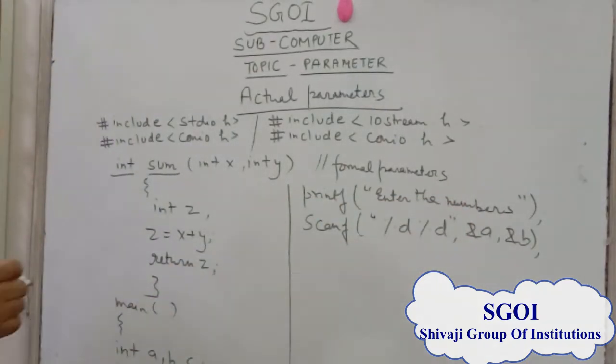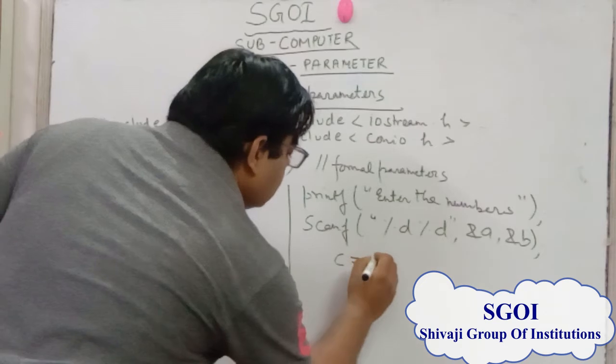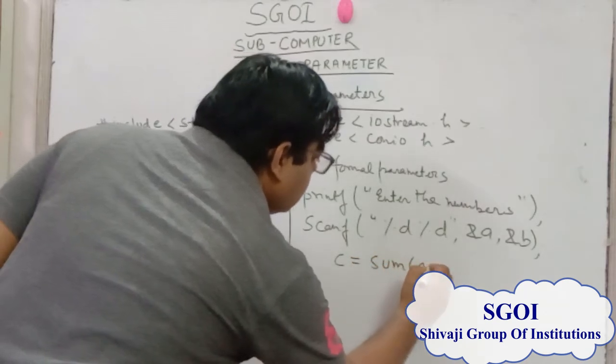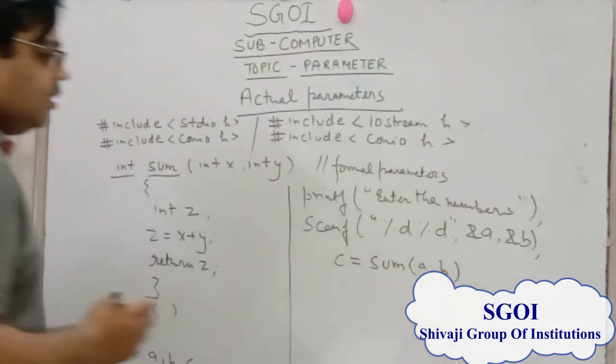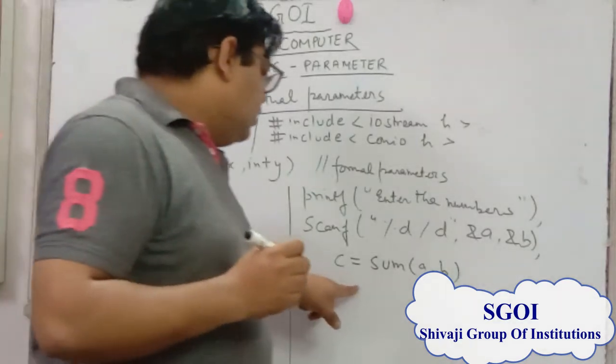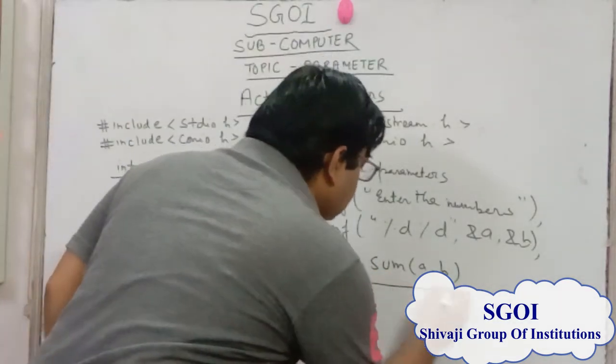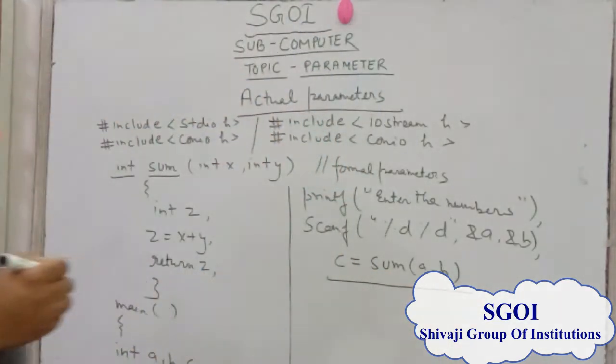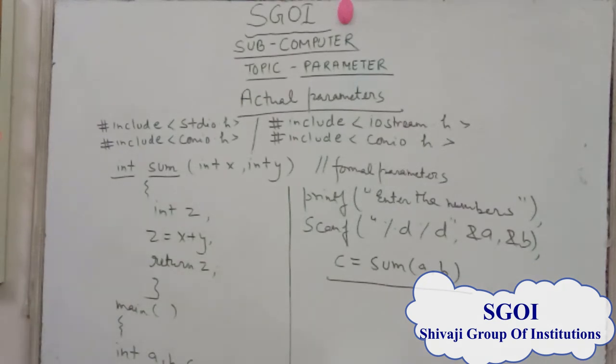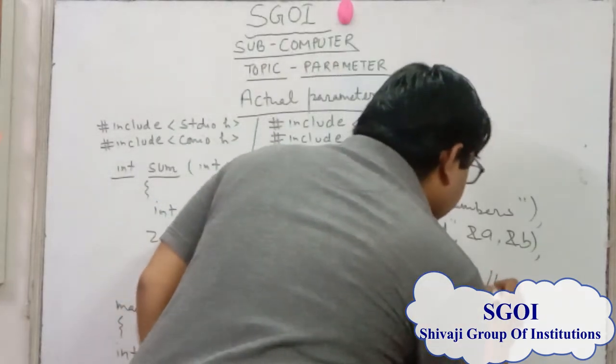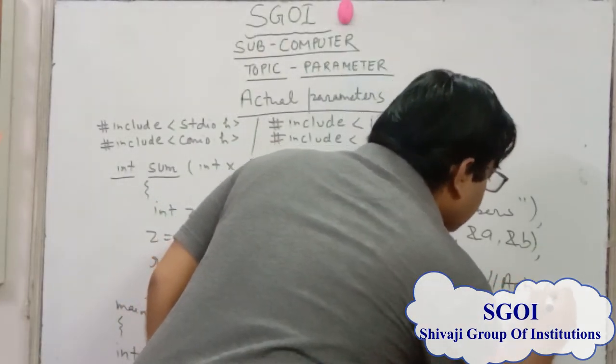Then after that, you understand, this is the calling function: c equal to sum a comma b. This is our calling function where we call, and these are also known as actual parameters.